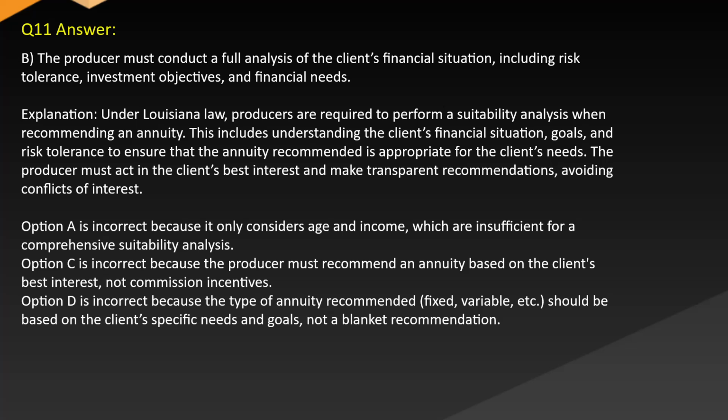Option A is incorrect because it only considers age and income, which are insufficient for a comprehensive suitability analysis. Option C is incorrect because the producer must recommend an annuity based on the client's best interest, not commission incentives. Option D is incorrect because the type of annuity recommended, fixed, variable, etc., should be based on the client's specific needs and goals, not a blanket recommendation.